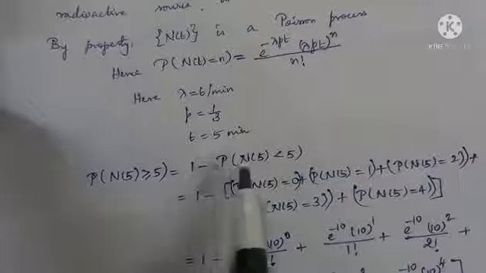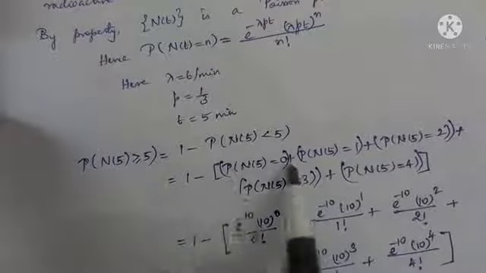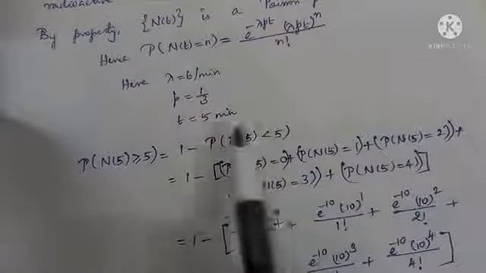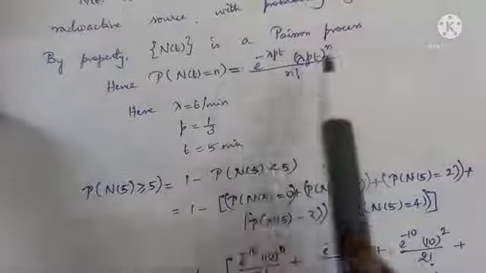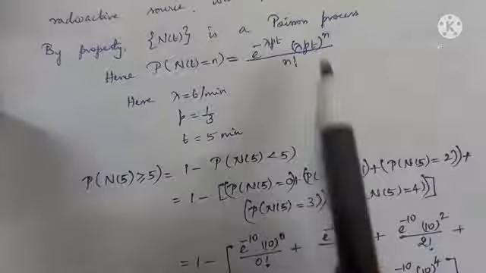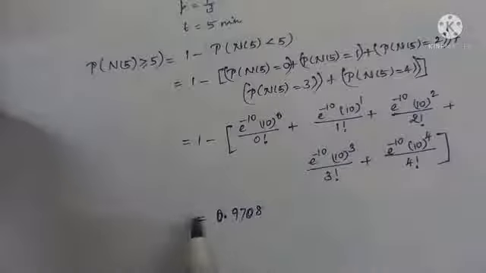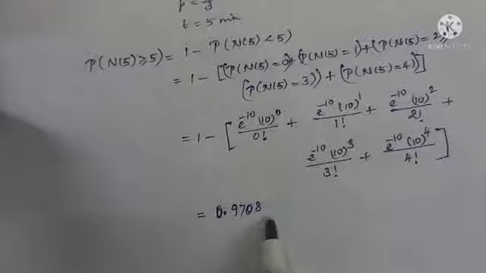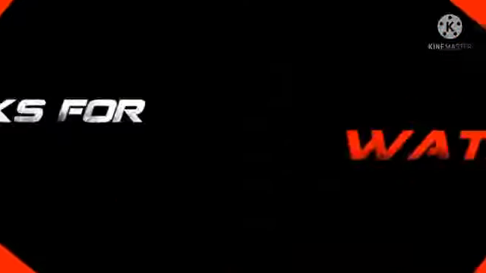Let us write 1 minus probability of N of 5 less than 5, which is 1 minus the sum of N of 5 equal to 0, N of 5 equal to 1, up to 4. Substitute into this formula, lambda p t whole power n, simplify using a calculator, and this is the answer. This problem completes this heading. Okay, thank you.